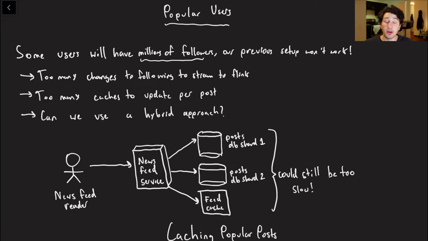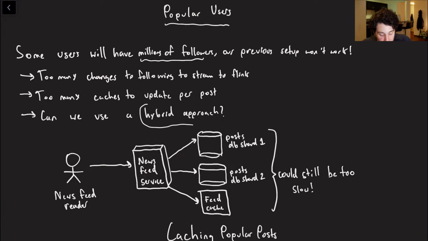So the problem with this is that our previous step of basically uploading all of our posts using change data capture and then using a bunch of different newsfeed caches as our sink is going to fail. The reason being that when you have millions of followers, that post has to get delivered to many, many different places, and that is going to be heinously slow. So what could we potentially do instead?